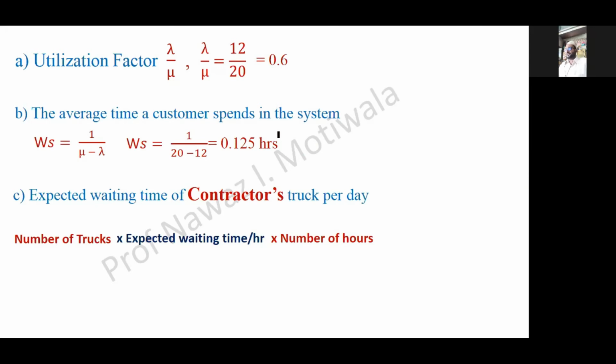This now becomes the total waiting time of all the trucks. But what was asked in the question? Find waiting time for only contractor trucks which are 50%. So I will just multiply it by 50%. This becomes my logic for this question. Now what remains is just the substitution. So I substitute 12 into 0.25 into 24 into 0.5 and I will get the answer as 18 hours. What is this answer? A contractor's truck waiting time per day. And this completes the solution.